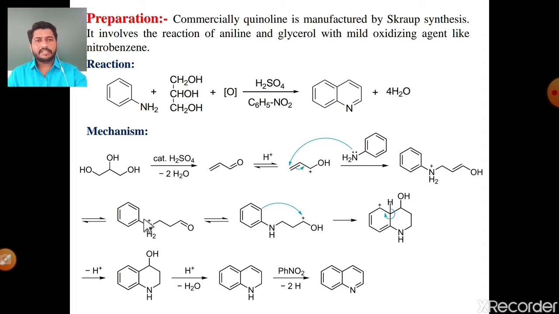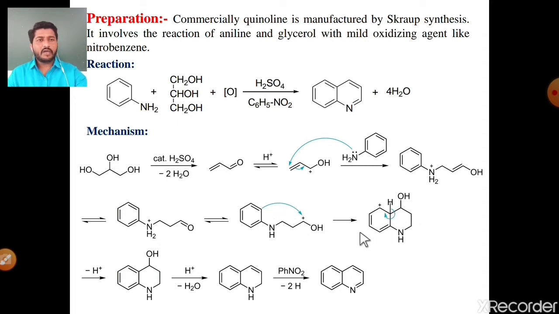Here is the formation of a carbocation. At the same time, the double bond of this aromatic benzene nucleus attacks this carbon, that is, there is cyclization, formation of another 6-membered ring. See 1, 2, 3, 4, 5 and 6, there is formation of a 6-membered ring.